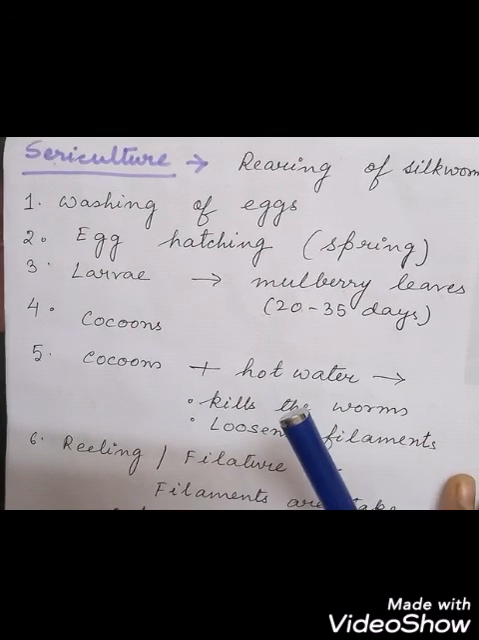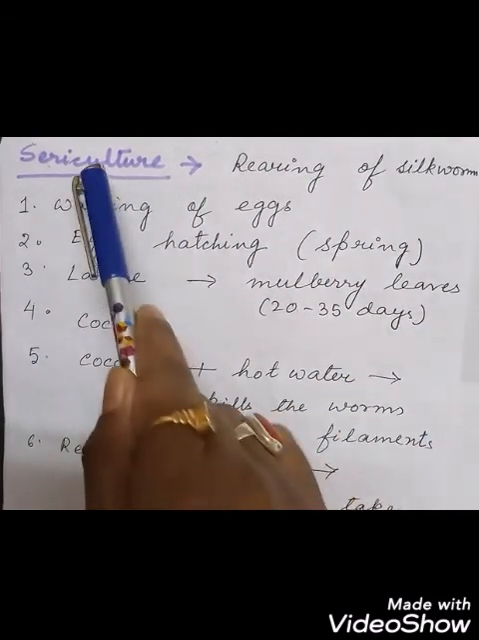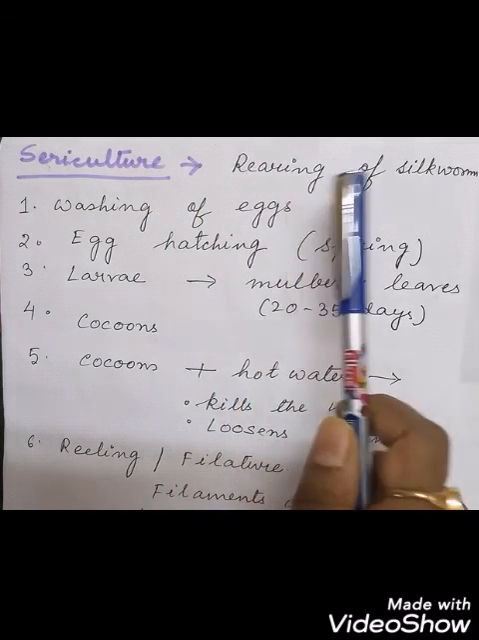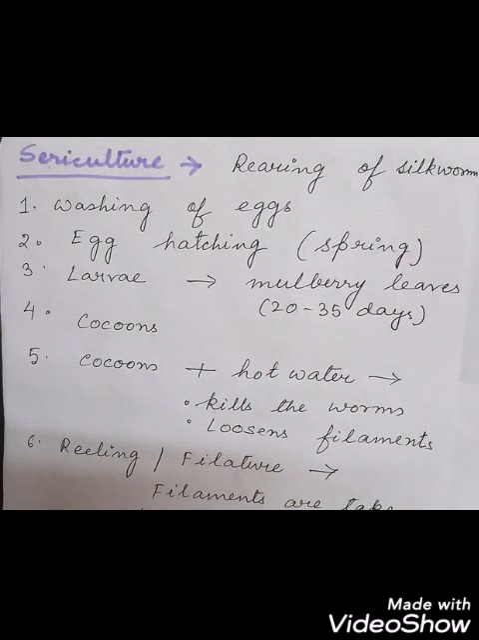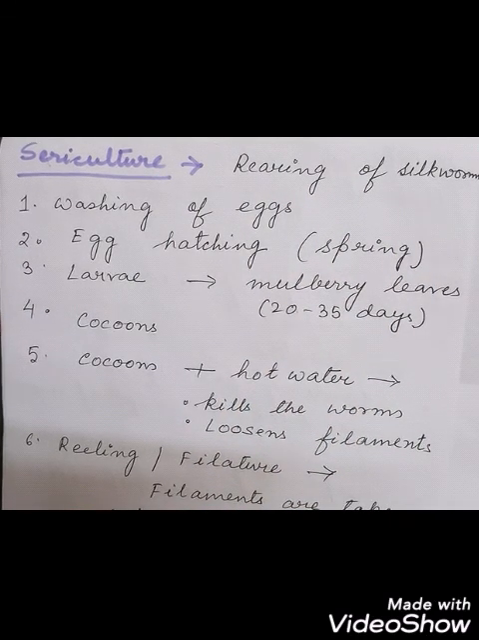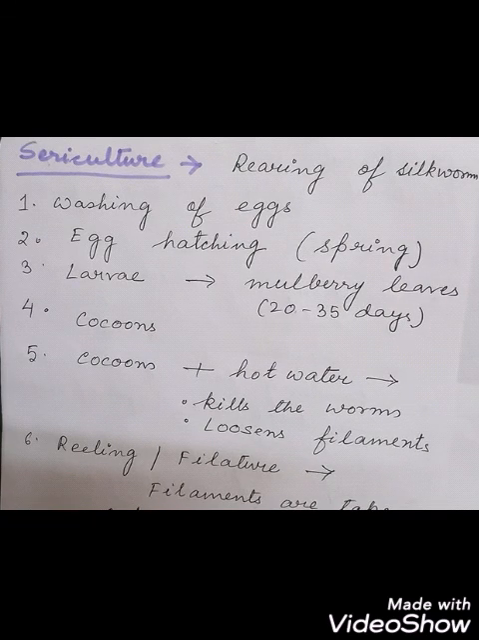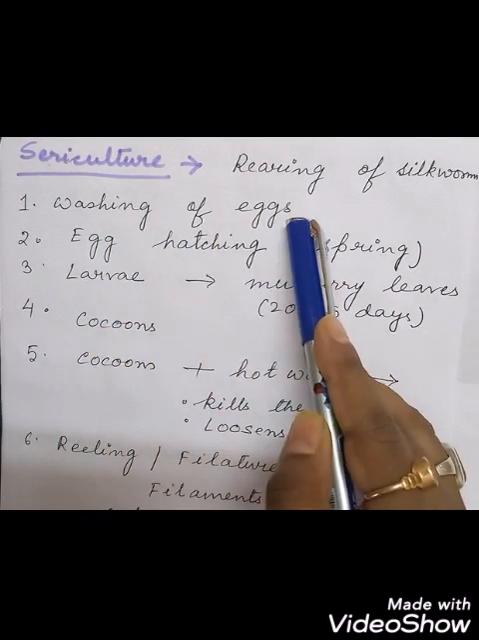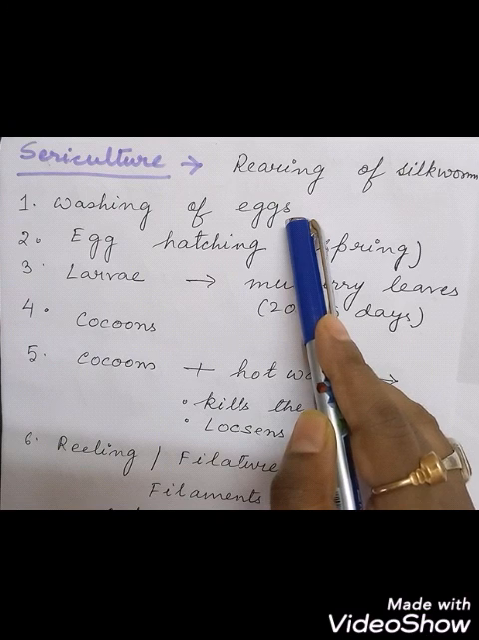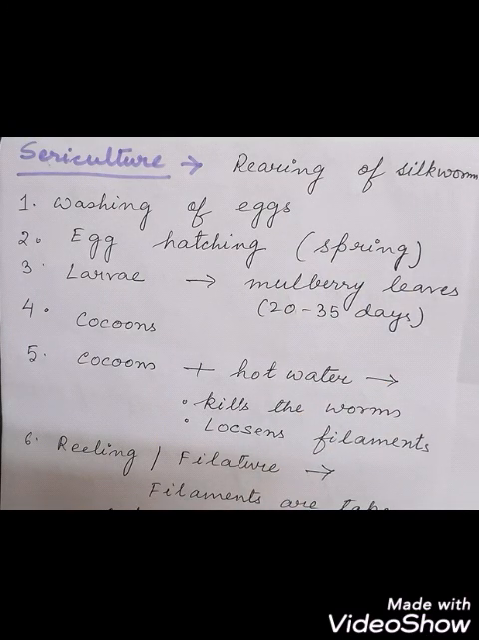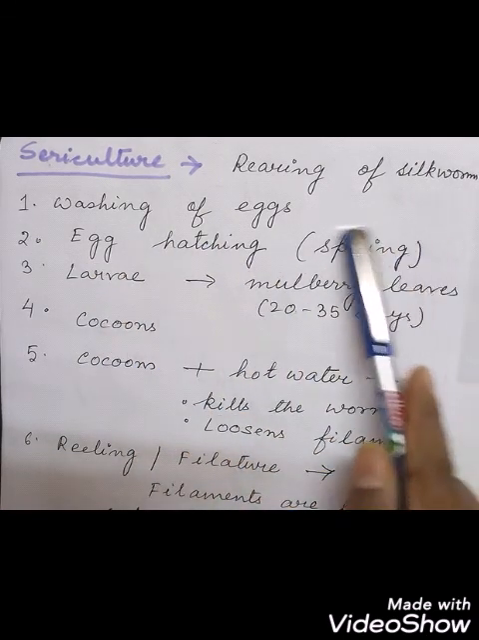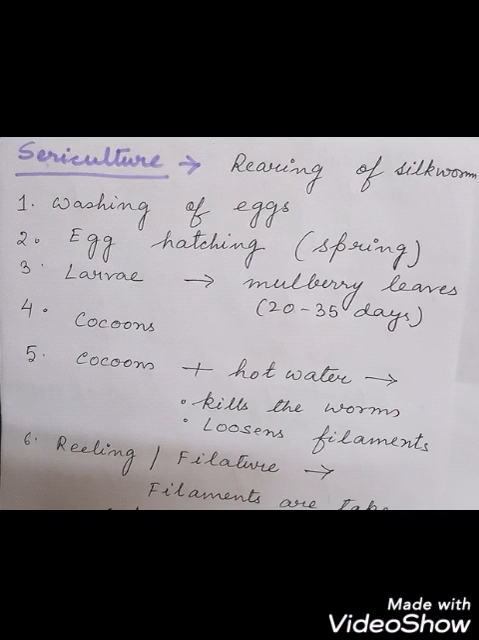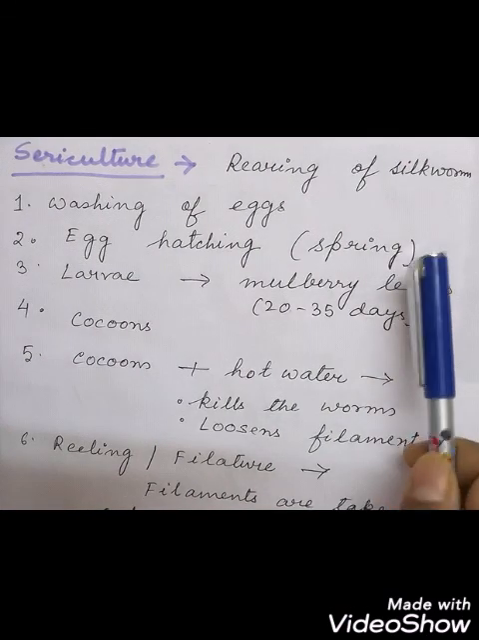Okay. Now we will discuss sericulture. This is the scientific way of rearing the silkworm. See the term sericulture. That means rearing of silkworm. So what happens here? The healthiest moths are chosen for laying the eggs, and then after laying eggs, what happens? The eggs are washed. So the first step is washing of eggs. After washing of eggs is done, the eggs are left to hatch, and the eggs will hatch in the springtime only, once a year.